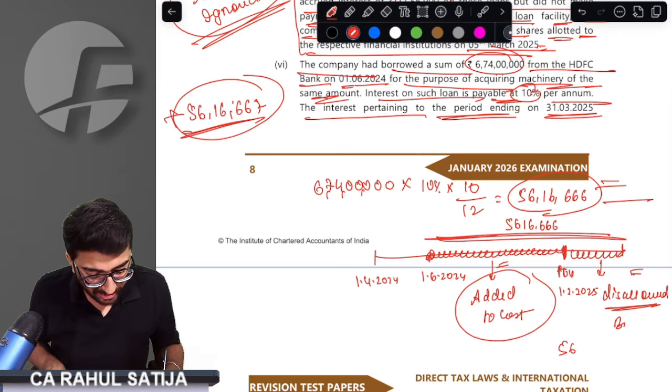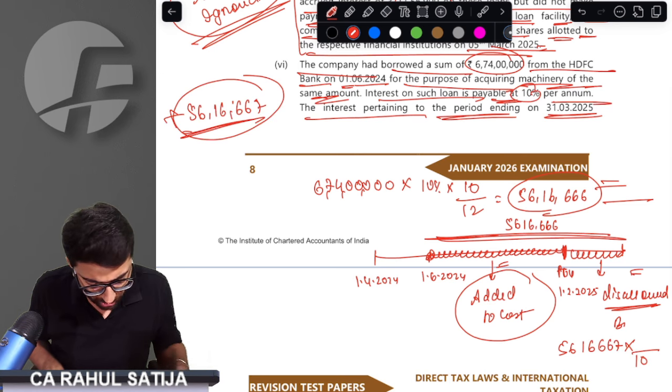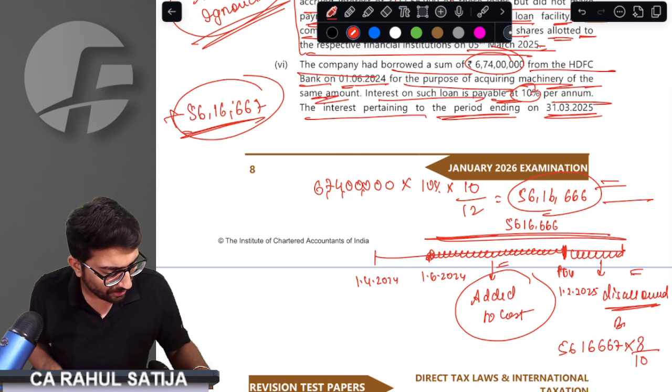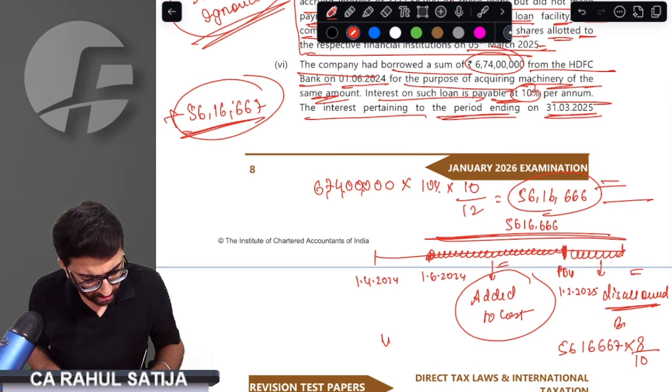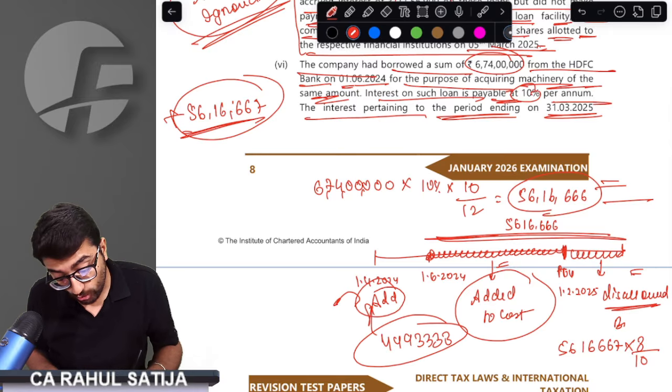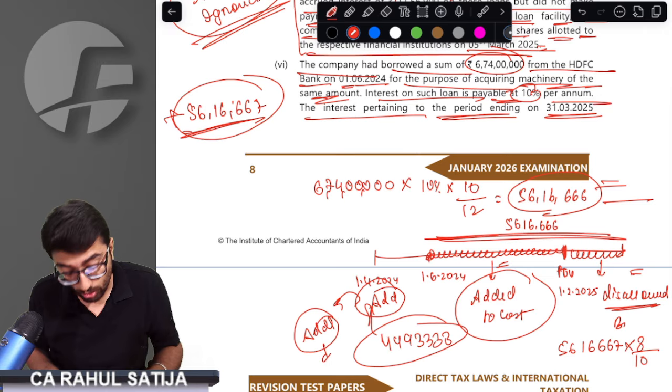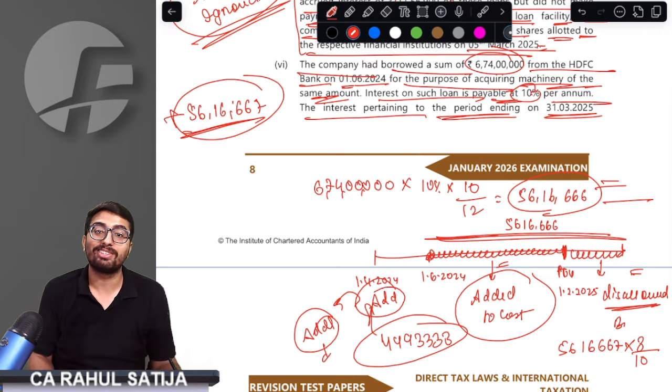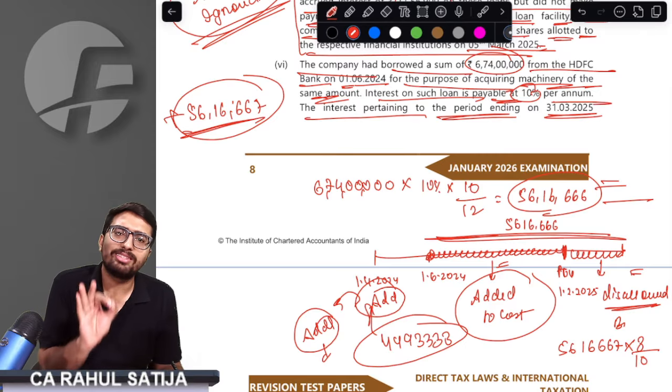But out of 56 lakh 16,667, this is interest for 10 months. We have to consider 8 months, so how much would that be? Divided by 10, into 8: 44 lakh 93,300. This would be added to cost, and you have to calculate additional depreciation on this also. This is the important one, and this is not just a simple point.